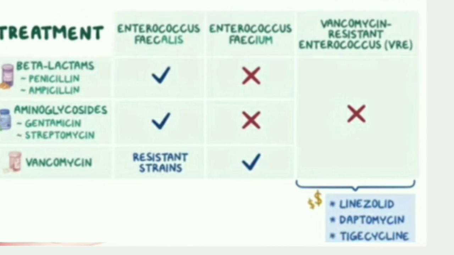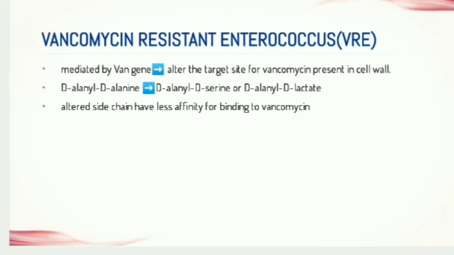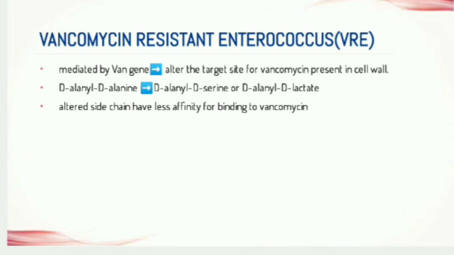Vancomycin resistant enterococci, VRE, is mediated by the VAN gene, which alters the target site for vancomycin present in the cell wall. This altered side chain has less affinity for binding to the vancomycin. Here what is happening is the D-alanyl D-alanine side chain of the peptidoglycan layer, which is a target site for the vancomycin, is altered to the D-alanyl D-serine or D-alanyl D-lactate.